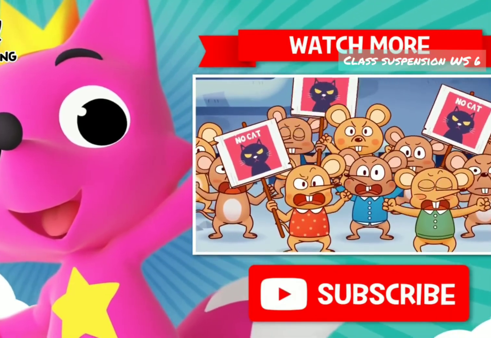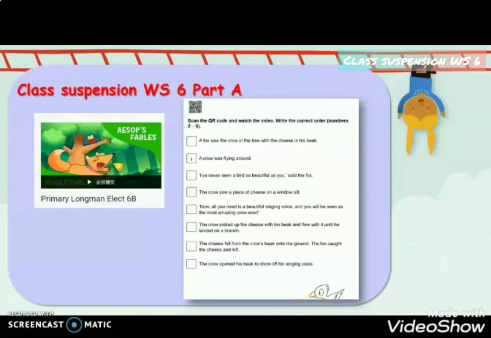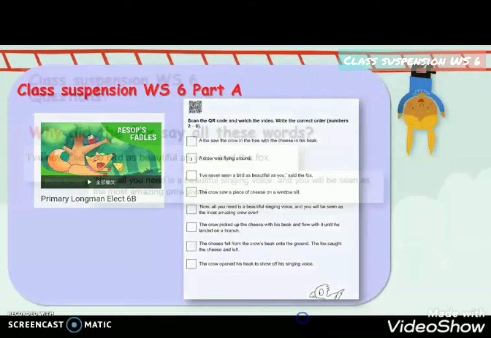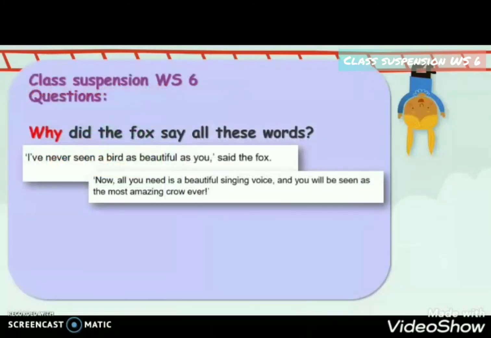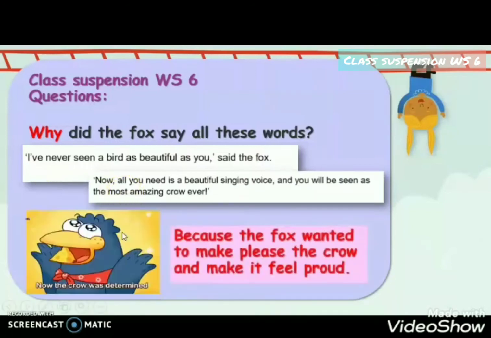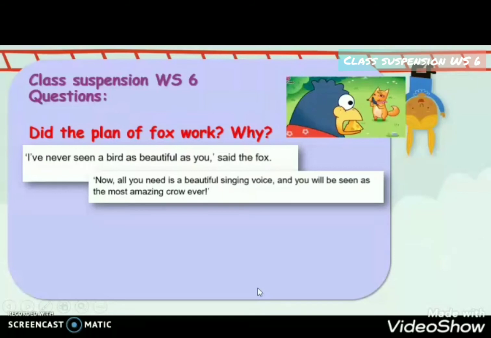No cat. I think most of you have done a great job. And now, there are some questions about the fable. Please turn to page 2 of the worksheet, part C. First of all, why did the fox say all these words? Yes, because the fox wanted to make the crow feel proud. Did his plan work? Yes, he did it.